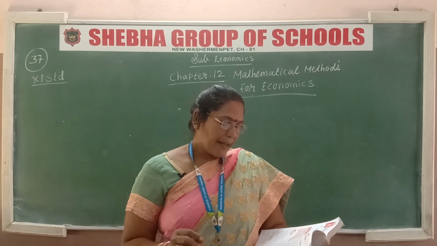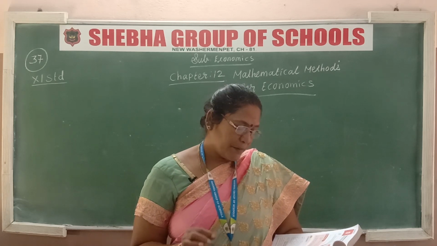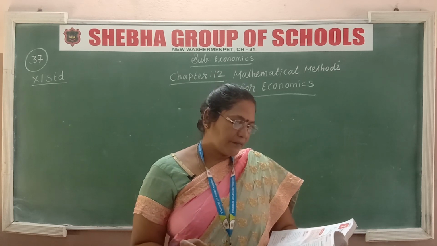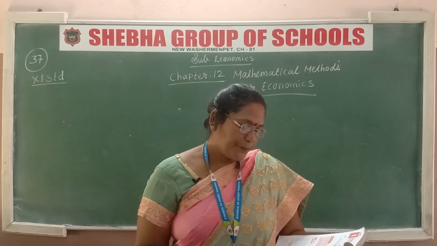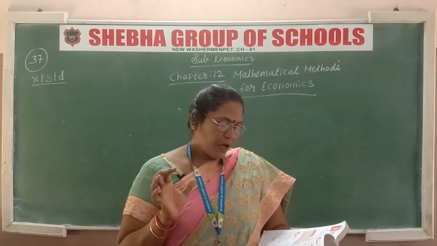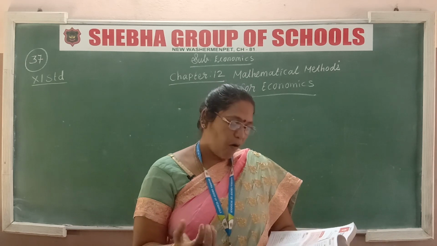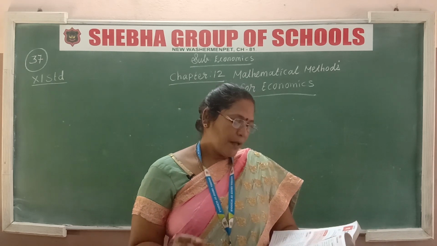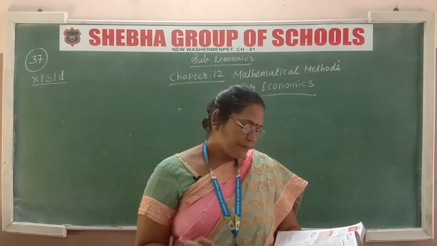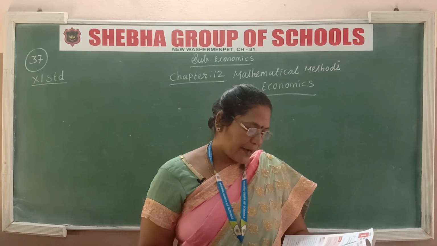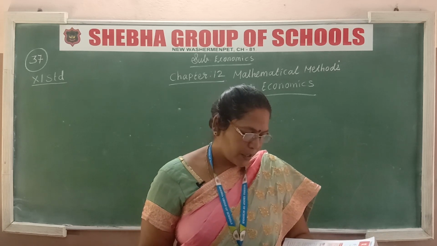First, they said that mathematical method helps to present the economic problem in a more prescriptive form. Second, mathematical method helps to explain the economic concept. Third, mathematical method helps to use a large number of variables in the economic analysis. Then mathematical method helps to quantify the impact or effects of any economic activity implemented by a government or anybody.